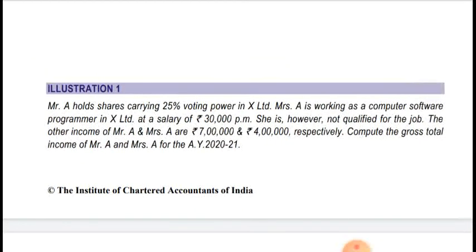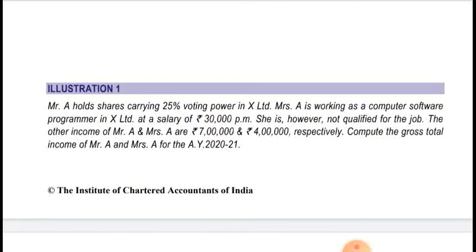Mr. A holds shares carrying 25% voting power in X Limited. Mrs. A is working as a computer software programmer in X Limited at a salary of rupees 30,000 per month. In the company in which Mr. A is holding 25% voting power, his wife is working as a computer software programmer on a salary of rupees 30,000 per month.